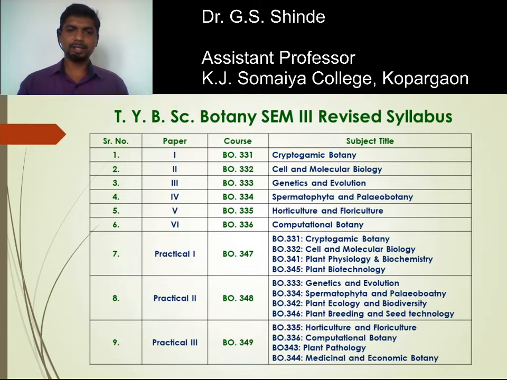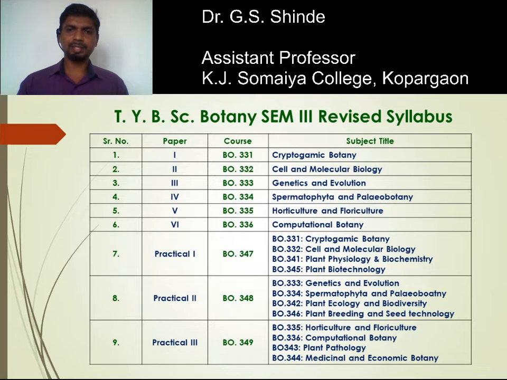Now the third practical course, BO 349, is based on BO 335, Horticulture and Floriculture, BO 336, Computational Botany, and BO 343 and BO 344, these are from semester 4th. So this is your course structure for third year BSc Botany.